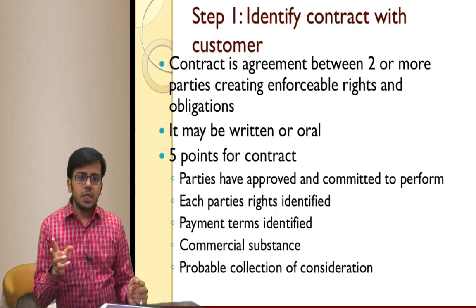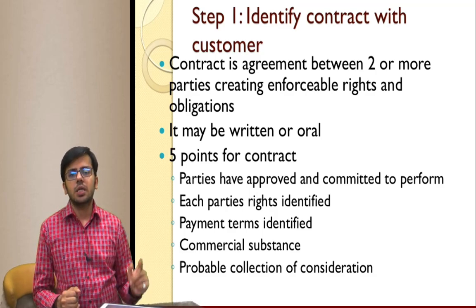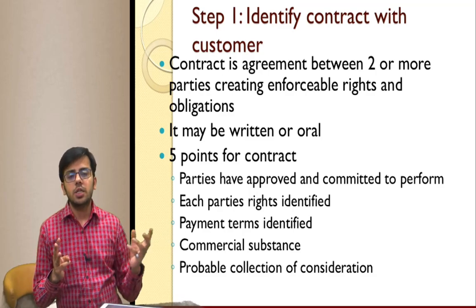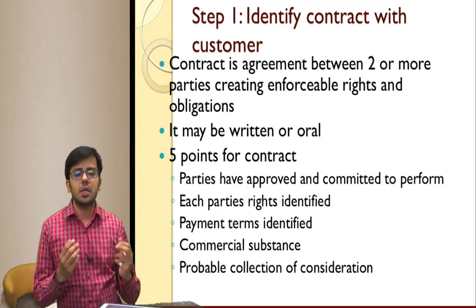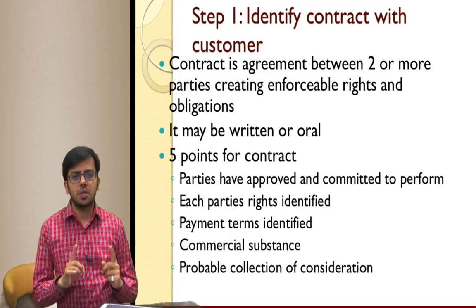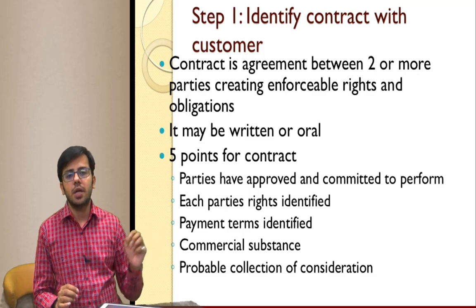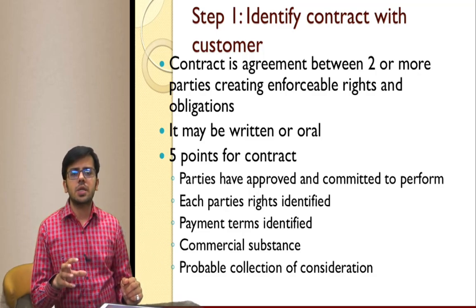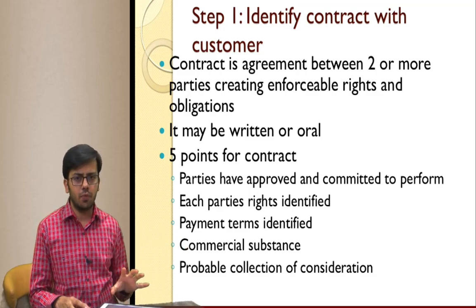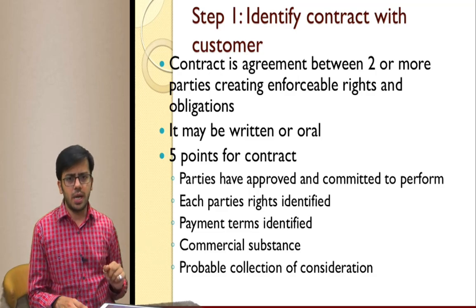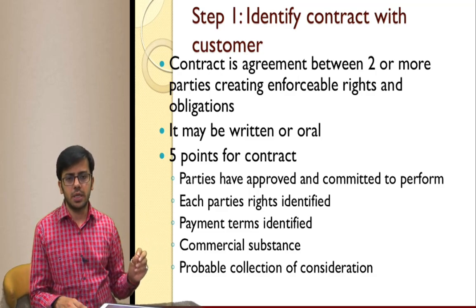Okay, each party knows what their rights are, each party knows what their obligations are. 3, each party knows what payment they are going to receive. 4, the transaction has commercial substance, which means it is legally enforceable. 5, it is probable that whatever consideration is specified will be received. So if all 5 conditions are satisfied, there is a contract and hence revenue can be recognized.